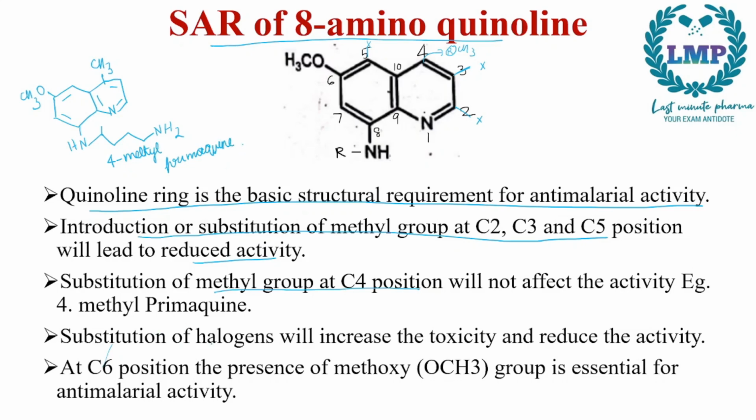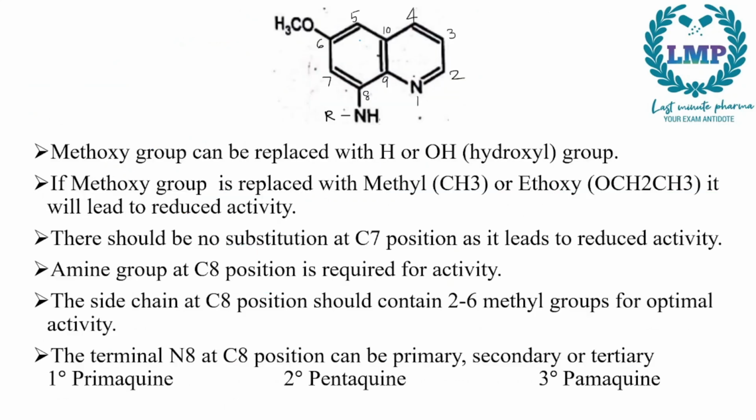Next we have substitution of halogens will increase the toxicity and reduce the activity. So if any other halogens are substituted here, there would be increase in toxicity and reduction in activity. Next we have at C6 position, the presence of methoxy group is essential for the antimalarial activity. The presence of methoxy group right here in the 6th position is essential for antimalarial activity.